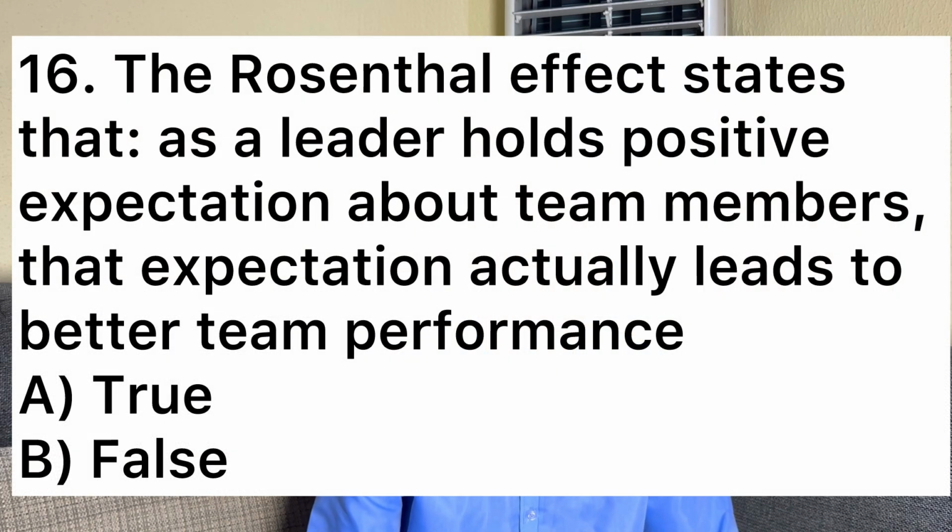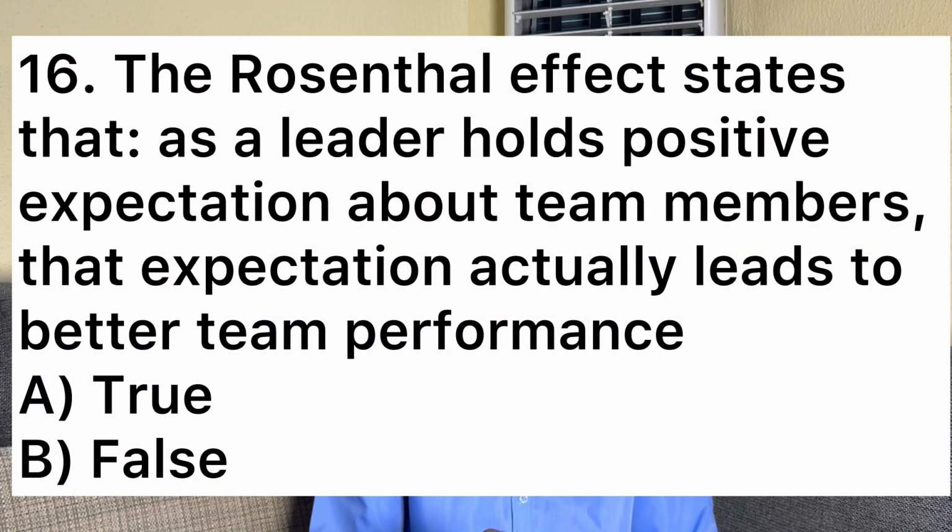So number 16 says the horizontal effect states that as a leader holds positive expectation about team members, that expectation actually leads to better team performance. A, true. B, false. The answer is A, which is true. It's also called the Pygmalion theory, and it says that once you hold positive expectation about your team members, that expectation is going to lead to better team performance. So it's the same as the Pygmalion theory. If you don't see the Pygmalion theory, you see the horizontal effect and vice versa. Okay, so that's it for number 16.